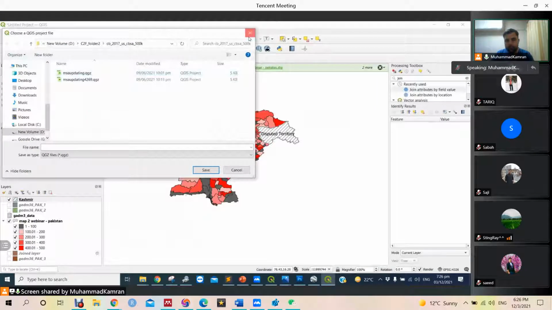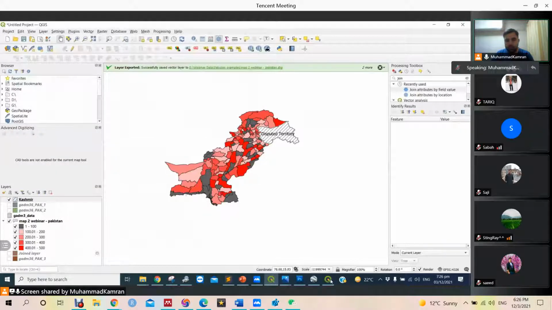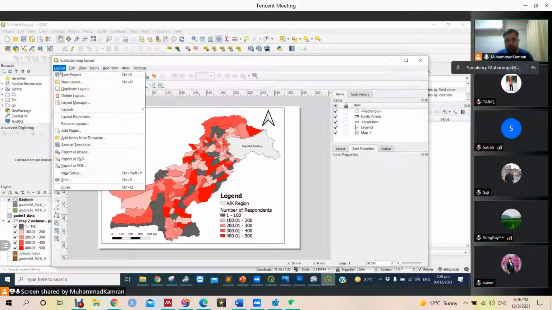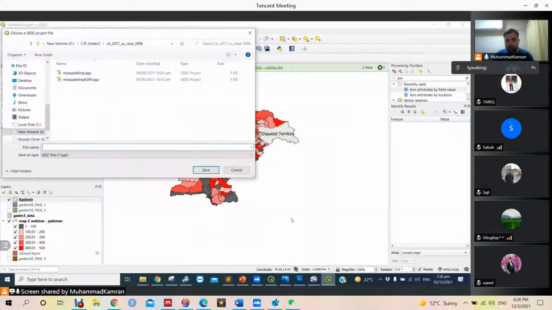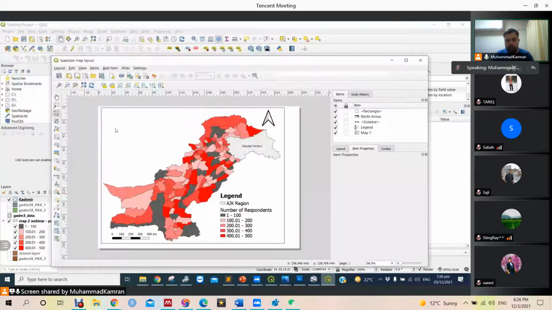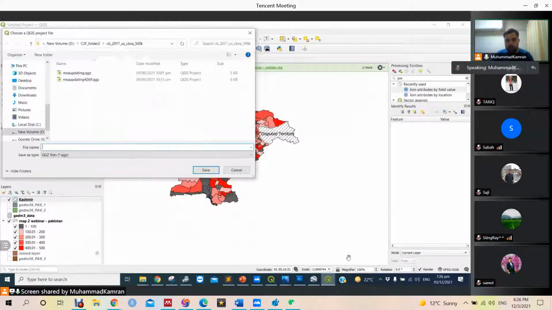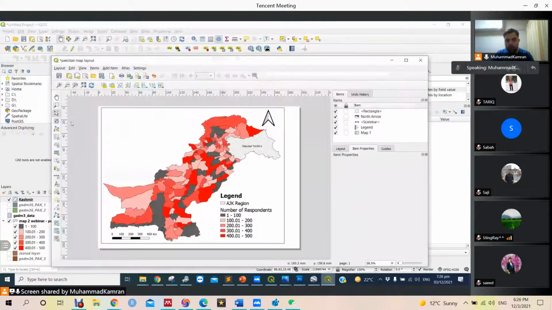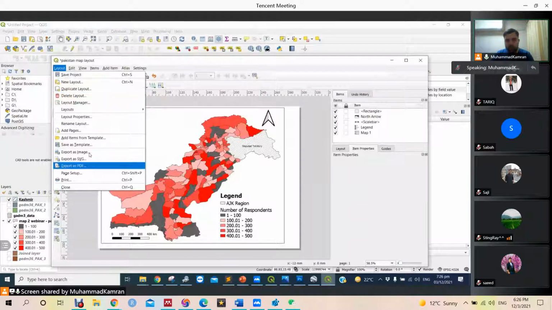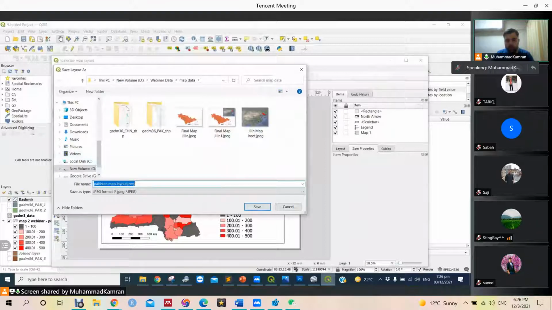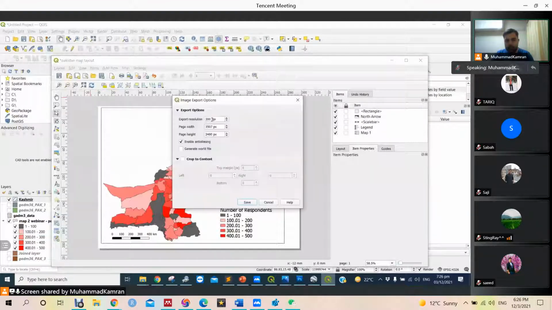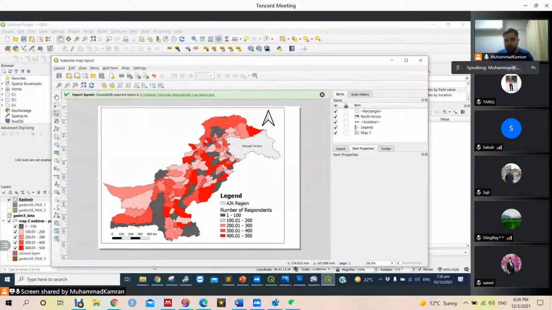We need to, what is this? Where is it? Why is it not opening a new thing? I think it is saving as a separate file. So this is the Pakistan map layout. JPG, we save it like 400 again.